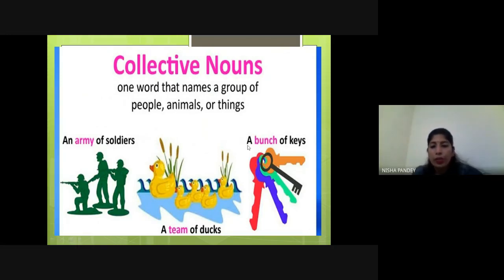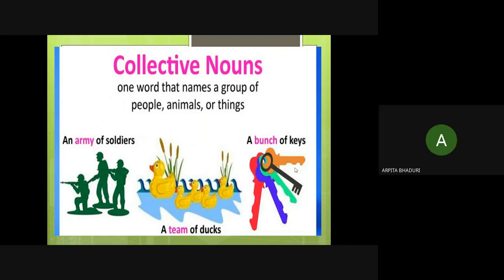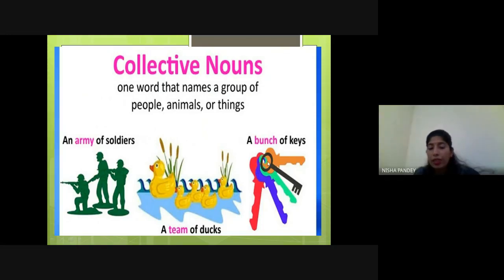Okay, here you can see a bunch of keys. Lots of keys, when we have 3, 4, 5, 6, 7 keys. So what we call the group, the collection of that particular key, will be known as a bunch, right? The collective noun here is bunch. Yes, a bunch of keys.